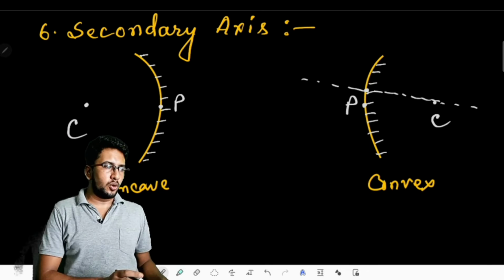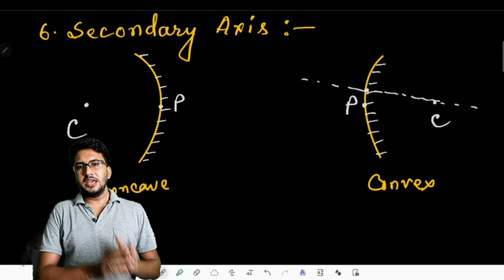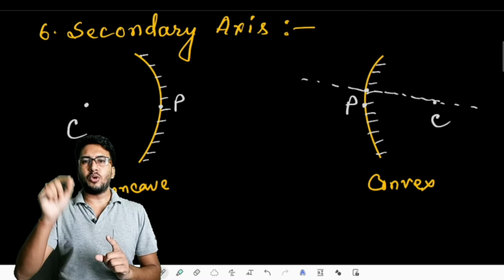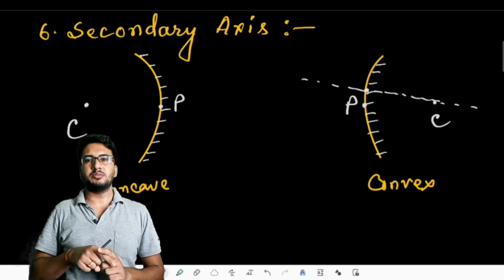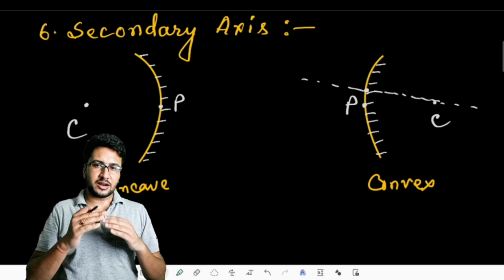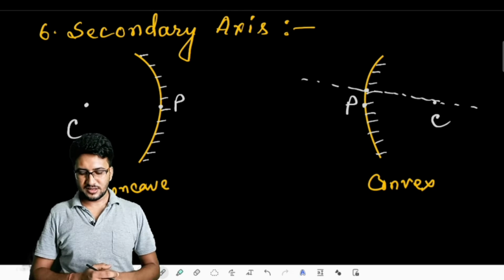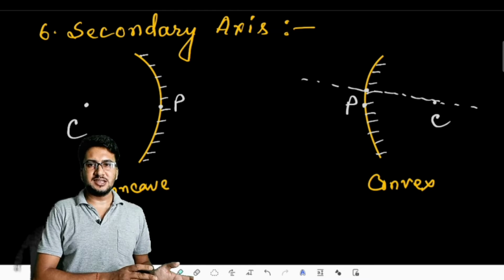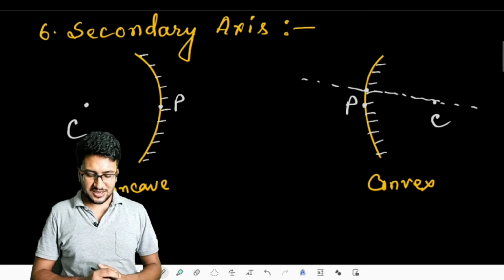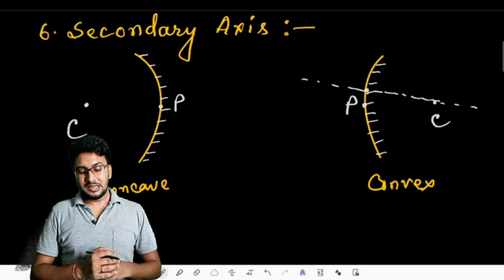That means except the pole of that mirror, if we join the center of curvature to any of the other points taken on the reflecting surface of the mirror imaginarily, then such axes that are formed are secondary axes. So apart from the principal axis, all other axes that can be drawn to a mirror are secondary axes.